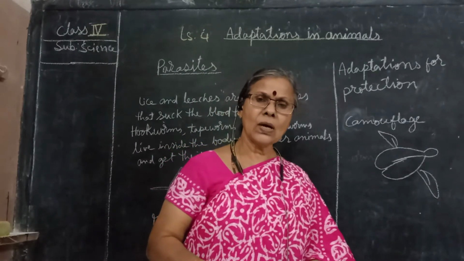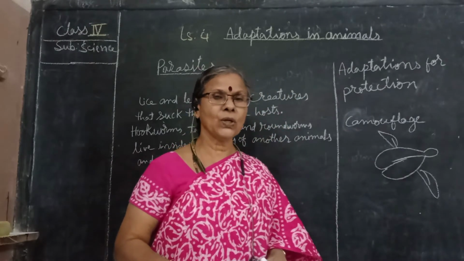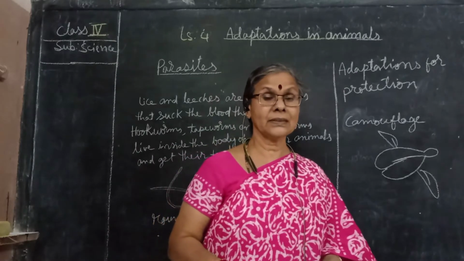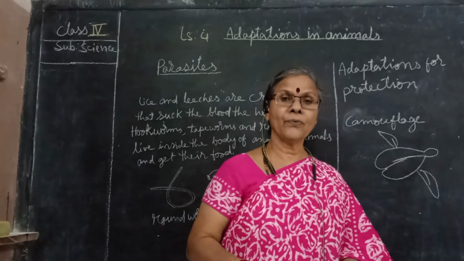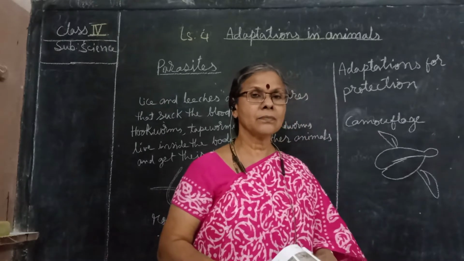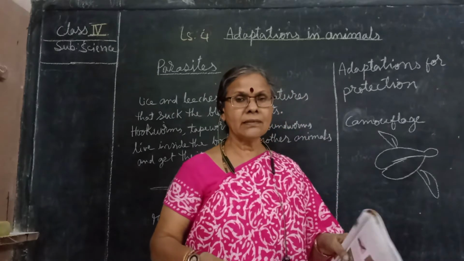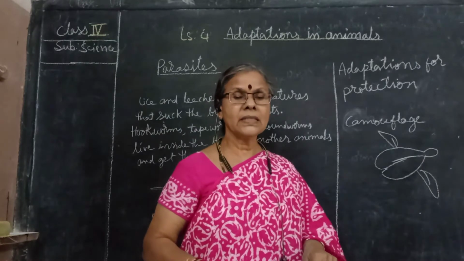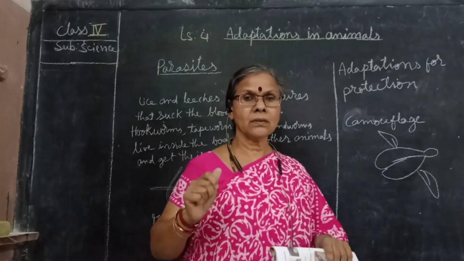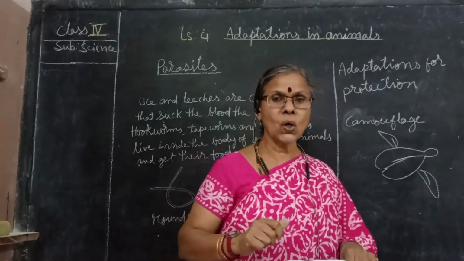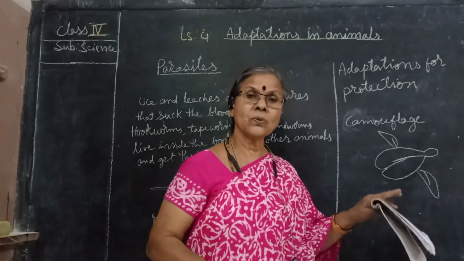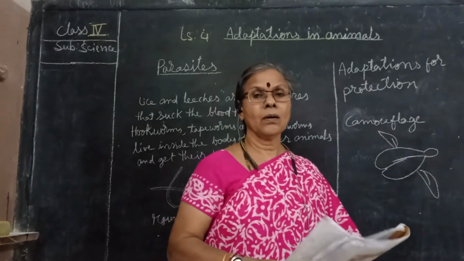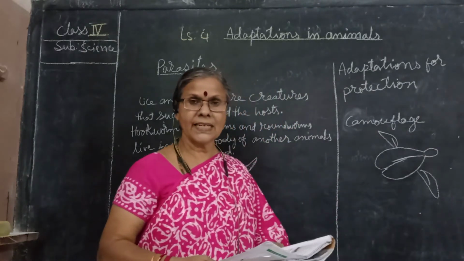Sometimes it so happens that when tigers and lions come to hunt a wild buffalo, what happens? Immediately the buffalo will bend and try to poke with its two horns, and the tiger gets scared and tries to run away from the place.